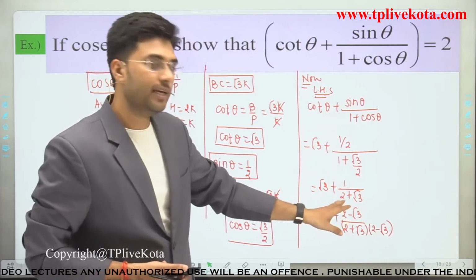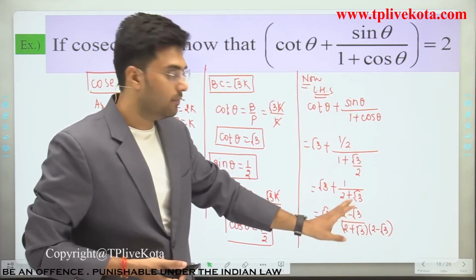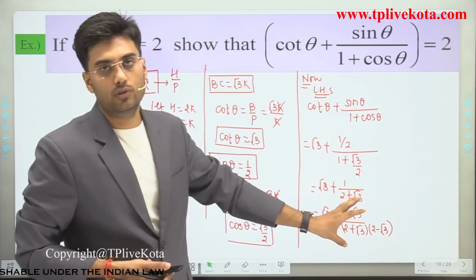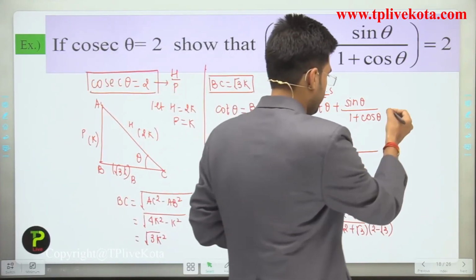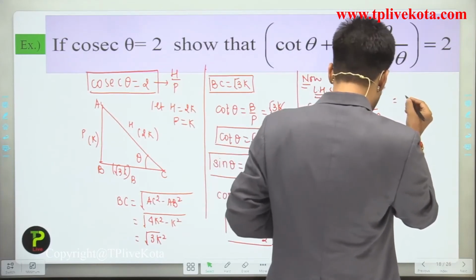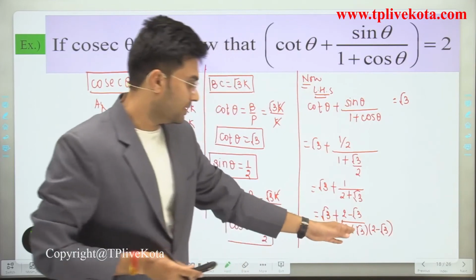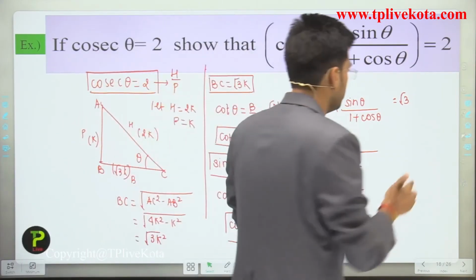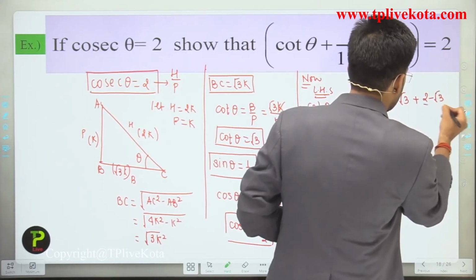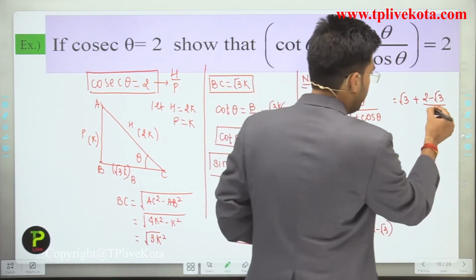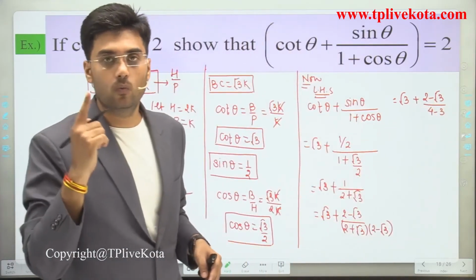So what will we get? 2 minus root 3 divided by 2 plus root 3 multiplied by 2 minus root 3. So this is equal to root 3 plus 2 minus root 3 divided by 4 minus 3, and 4 minus 3 is nothing but 1.